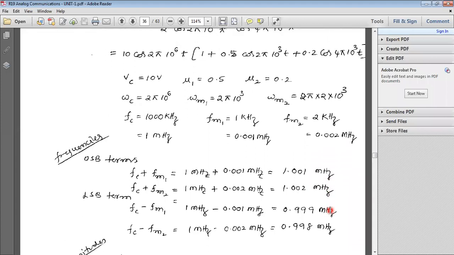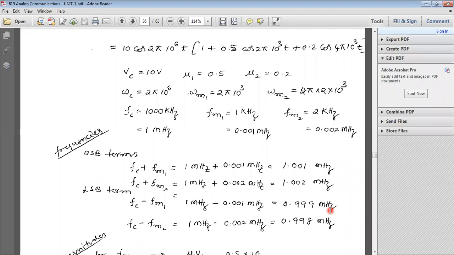Now you calculate the USB terms. Already you know the frequency spectrum. If we know FC, how do we get the USB terms?